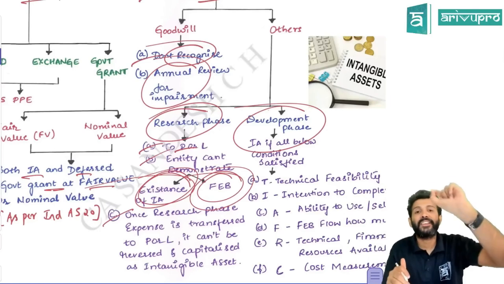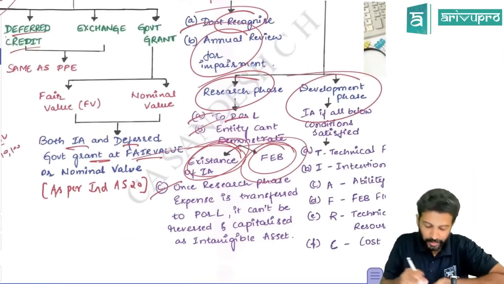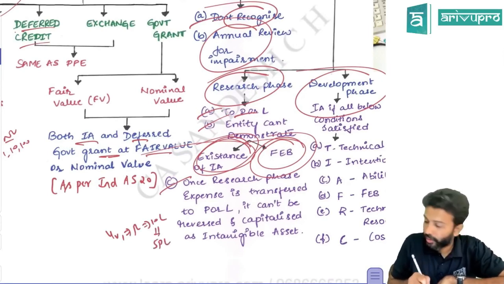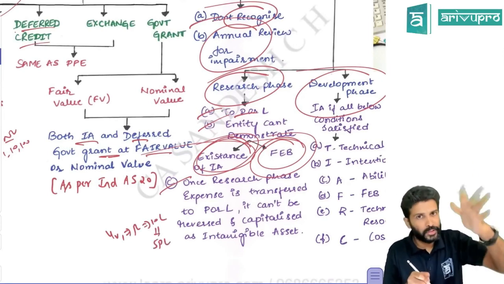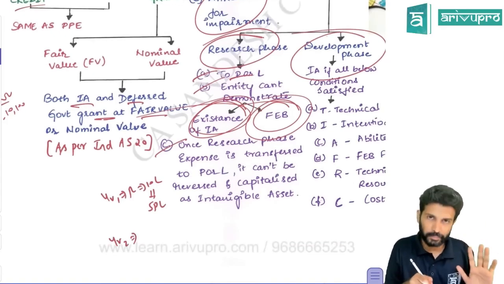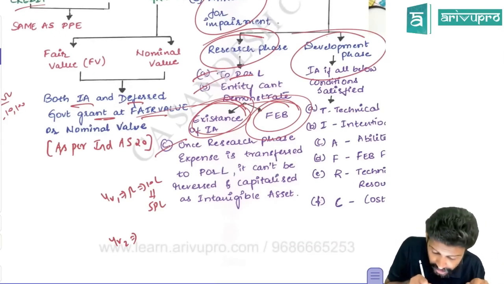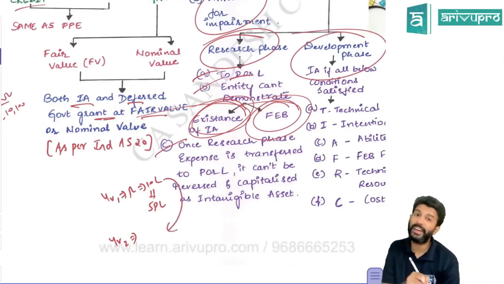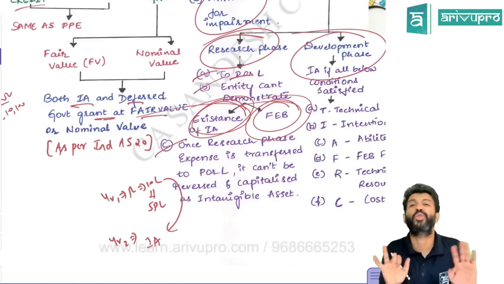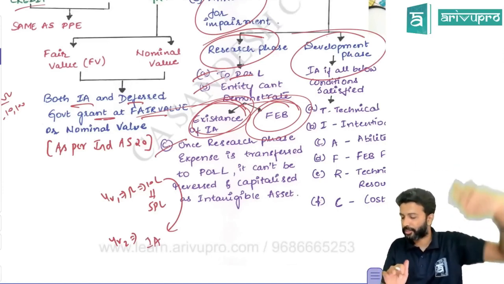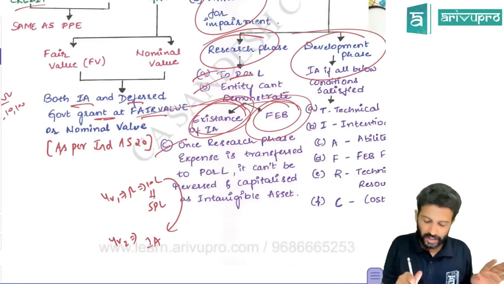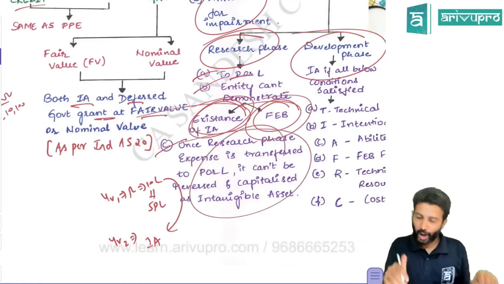Same like that only. Let's say in the first year there was a research phase expenditure of 10 lakh. What would you have done? Transferred it to P&L account. So in the first year, research, you transferred to P&L. Second year, let's say the research was successful. Now the question is, whatever 10 lakh I had transferred to P&L in the first year, can I reverse it and recognize it as an intangible asset? The standard says no. Once you have transferred research phase expenditure to P&L, it is gone. In subsequent years, you cannot reverse the previous year's expenditure. Once gone, gone.